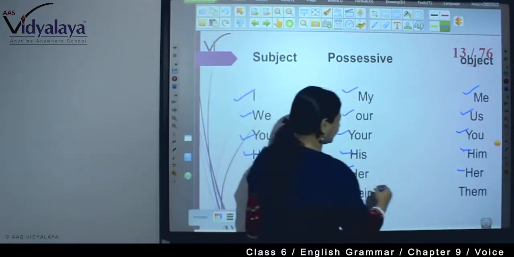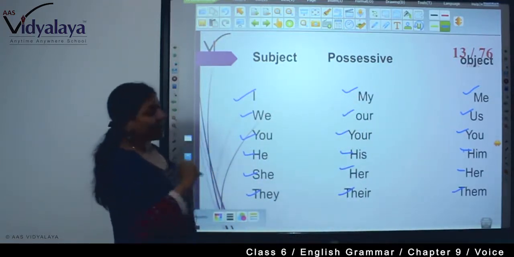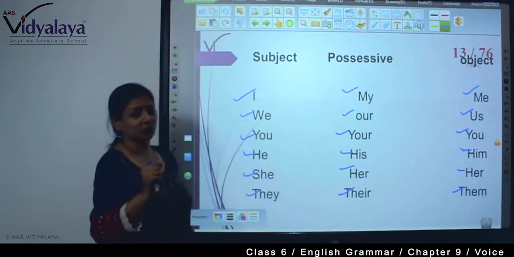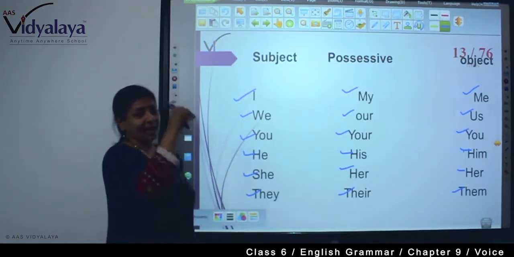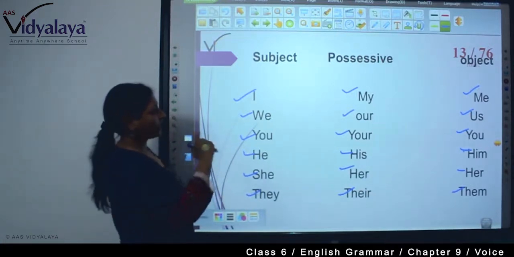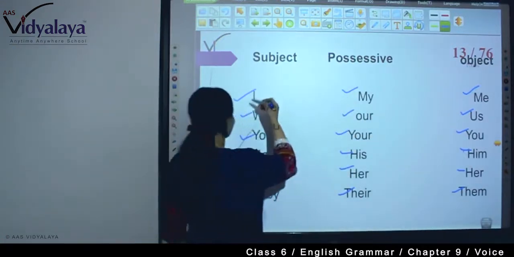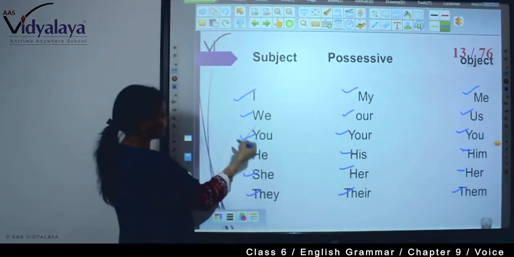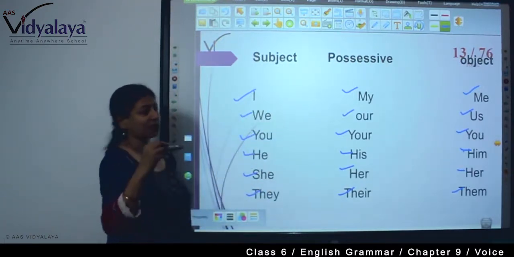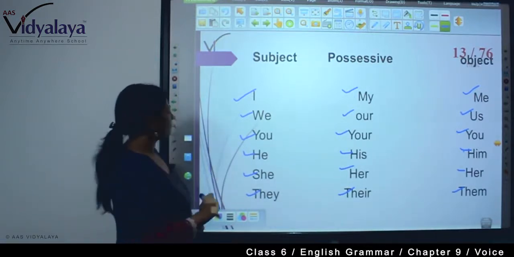And they, their, them. Right? If the sentence with I, you have seen, we have done our duty. Our duty has been done by us. In this way, in a passive voice, you will have to write these things. If the subject in the active is this, then in the object the same subject will turn into that form.